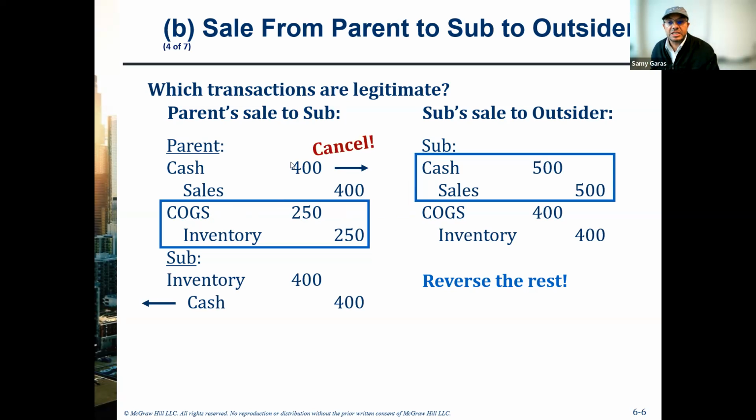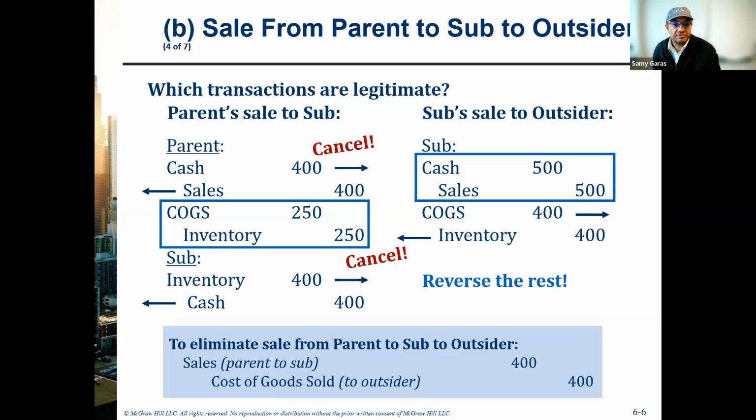So here the cash 400 and here 400, they offset each other. Inventory 400 and inventory 400, they offset each other. And then the sales amount here will offset the cost of goods sold. And finally, we debit sales, which comes from the parent to the subsidiary, and cost of goods sold from the subsidiary to the outsider. So please remember this journal, because this is what we need to do at the end of the day.